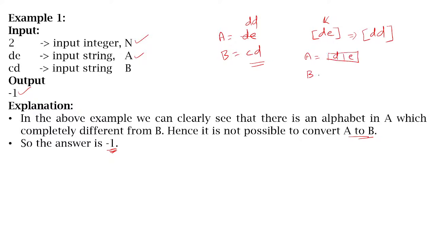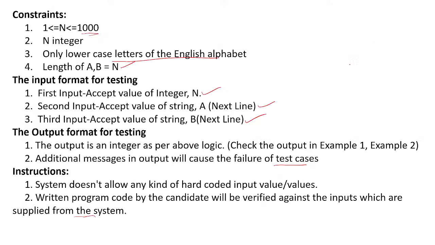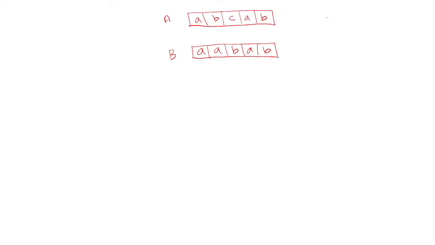And string B contains the letters C and D. Okay, so I write this here itself so that I can show all of them. Okay, so this is another test case. A contains DE. Okay, B contains CD.